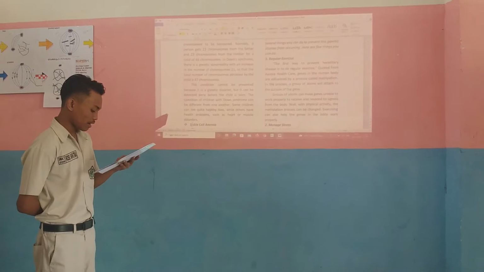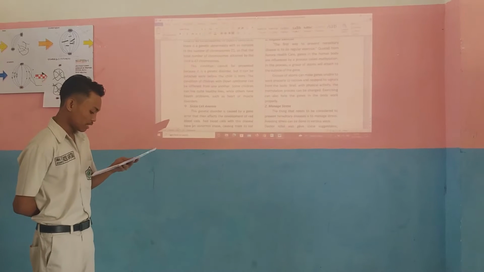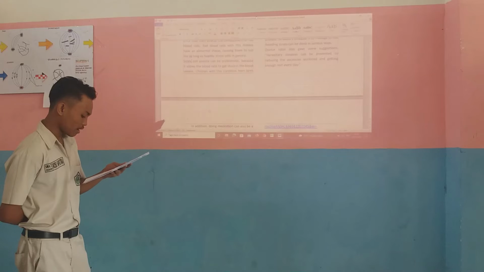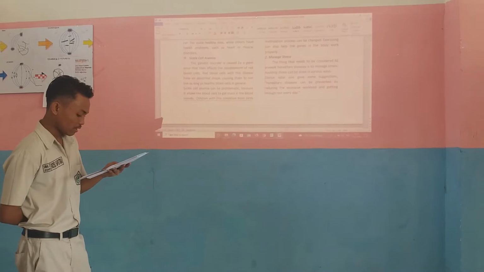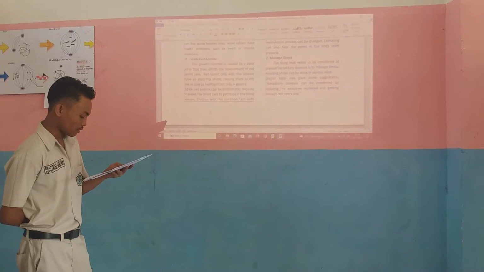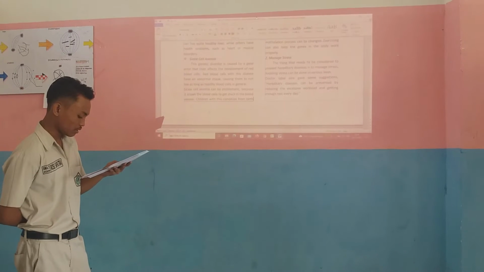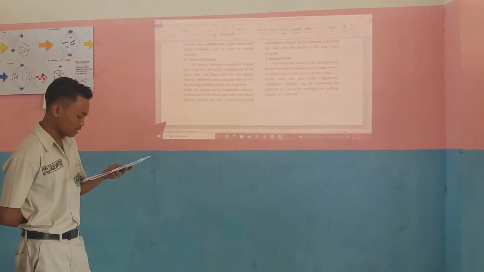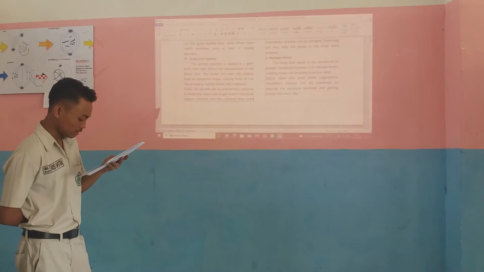Next, sickle cell anemia. This genetic disorder is caused by a gene error that then affects the development of red blood cells. Red blood cells with this disease have an abnormal shape, causing them to not live as long as healthy blood cells in general.